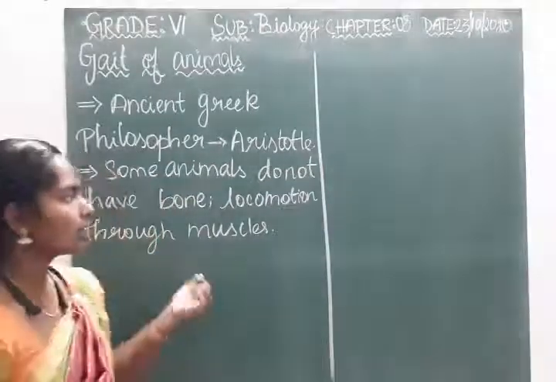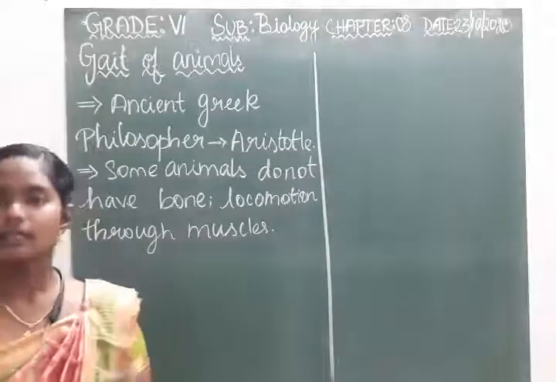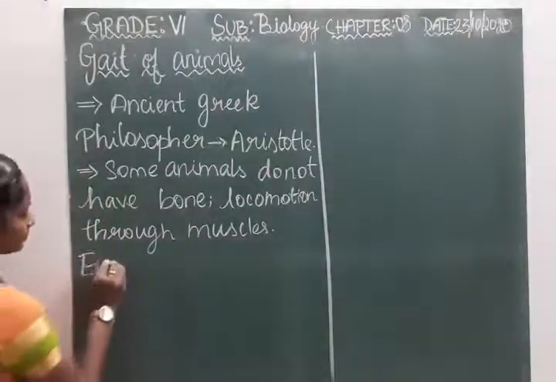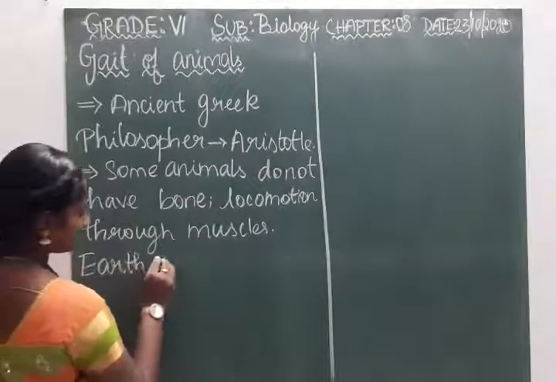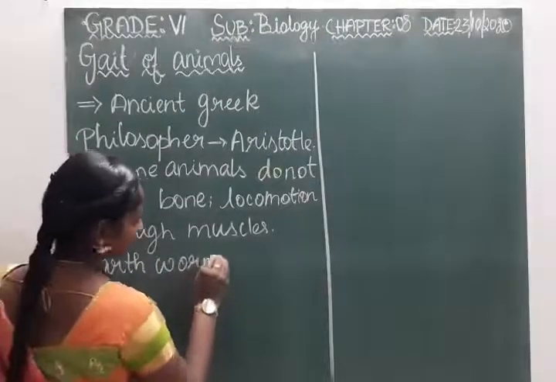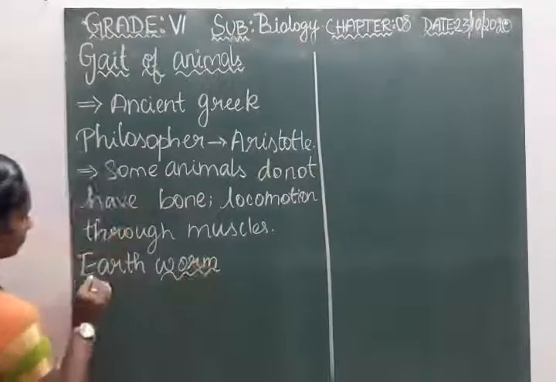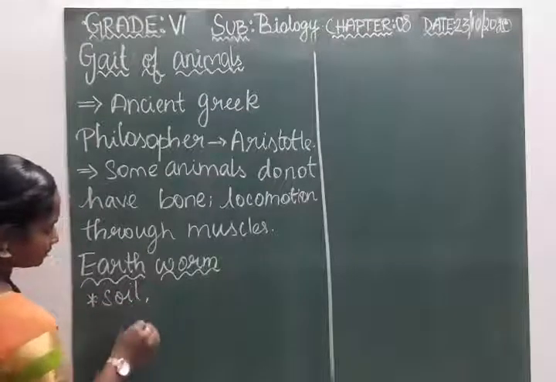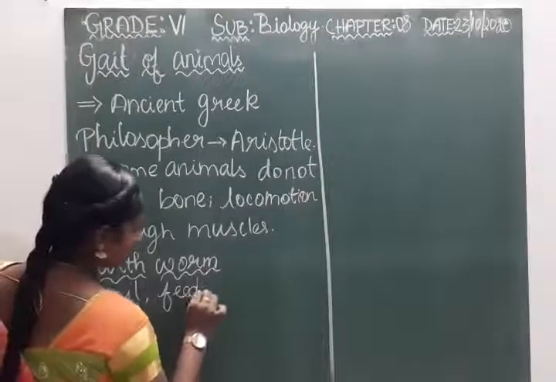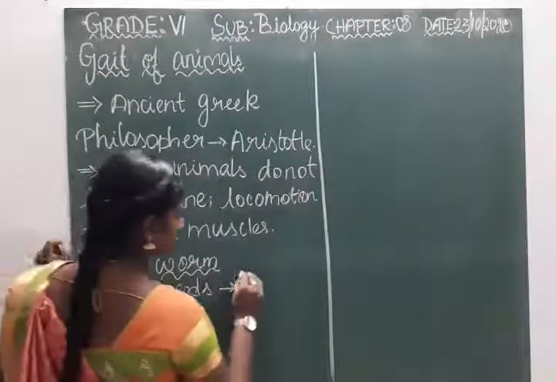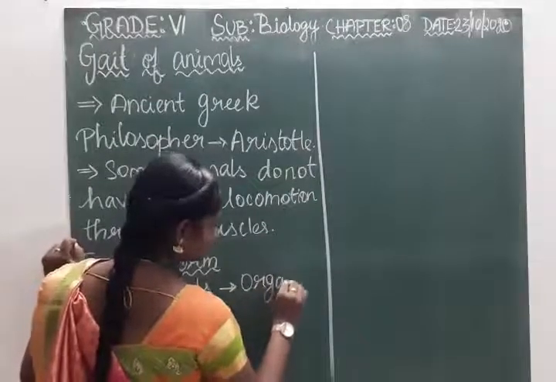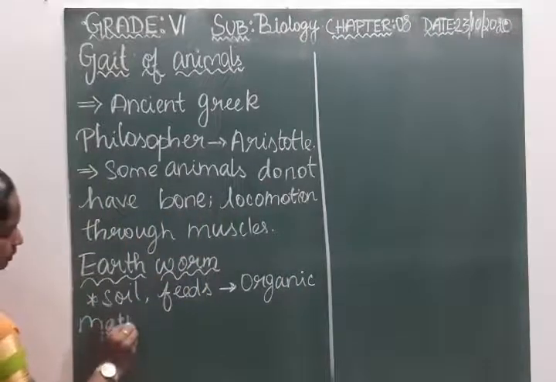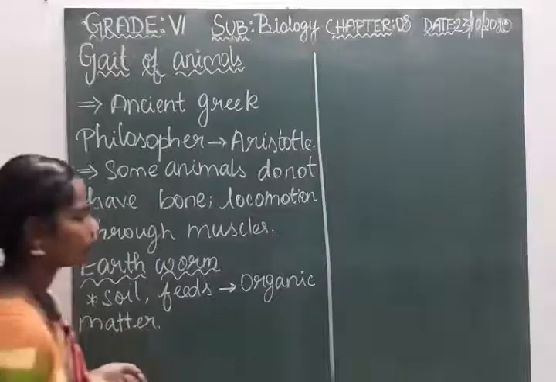Likewise, here we are going to see some examples. The first example is the earthworm. It is found in soil. It is present in soil. It feeds on organic matter which is present in the soil.